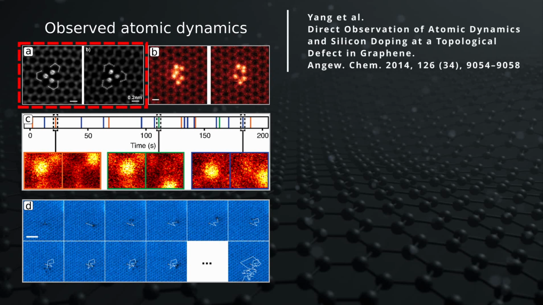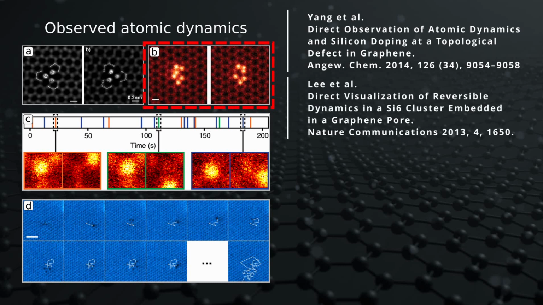In this first example, a silicon trimer was observed occupying a small pore in graphene. Under the influence of the E-beam, it was observed to rotate. In this second example, a few additional silicon atoms are occupying a slightly larger pore in graphene. This 6-atom cluster dynamically rearranged between two different configurations under the beam.